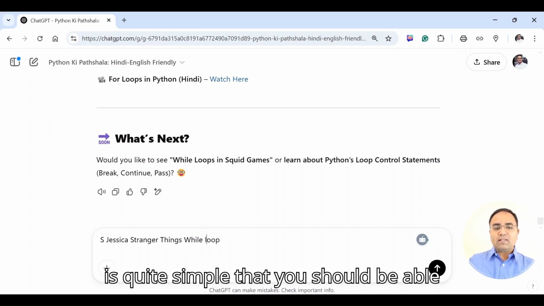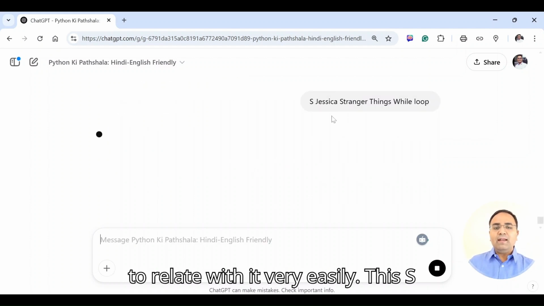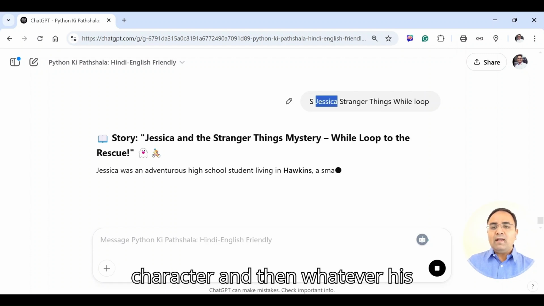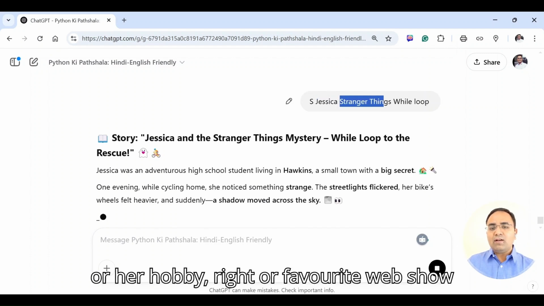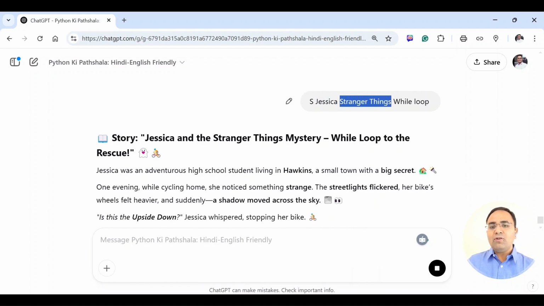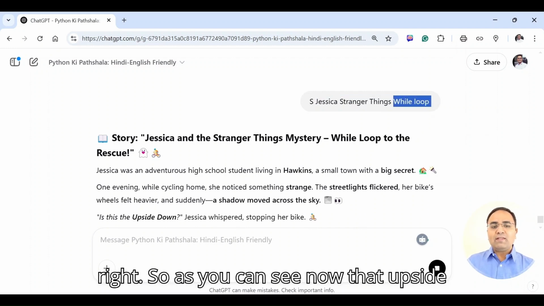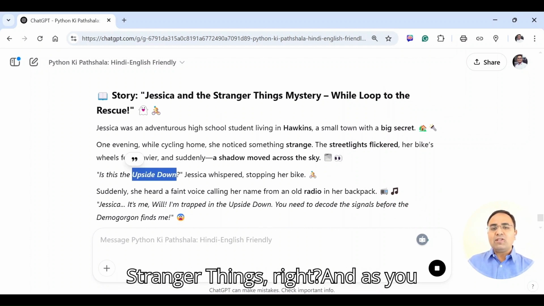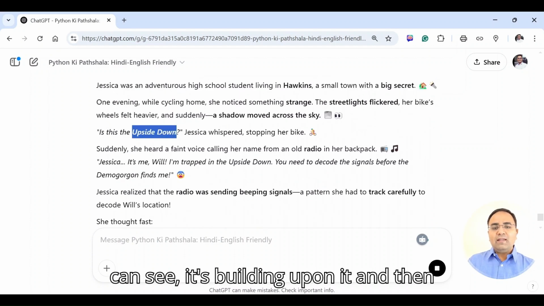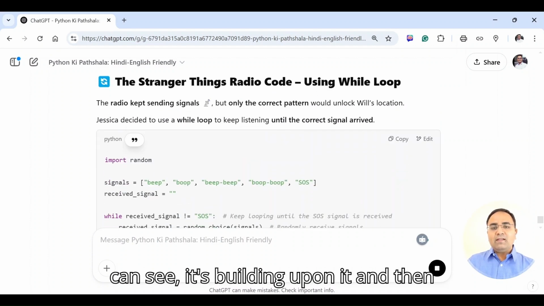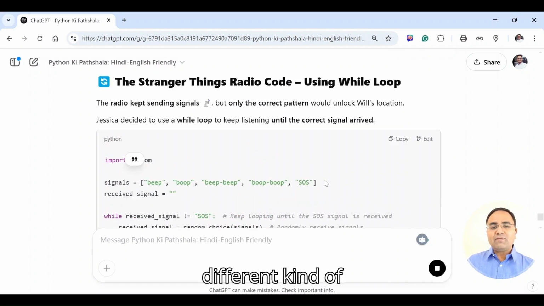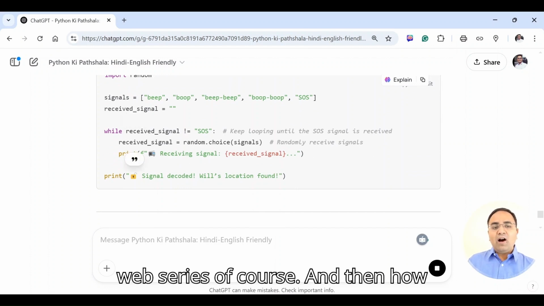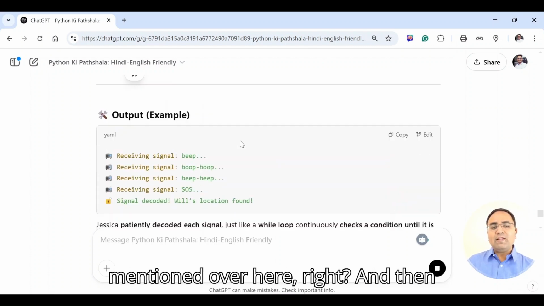It's very simple. The syntax is quite simple, so you should be able to relate with it very easily. This S stands for story, then the name of the main character, and then whatever his or her hobby or favorite web show is, and then you can mention the topic, right? So as you can see, the upside down is the concept mentioned in Stranger Things, and it's building upon it, and then different kinds of signals are mentioned, aligned with the web series, of course, and then how it's related with the while loop is mentioned over here.